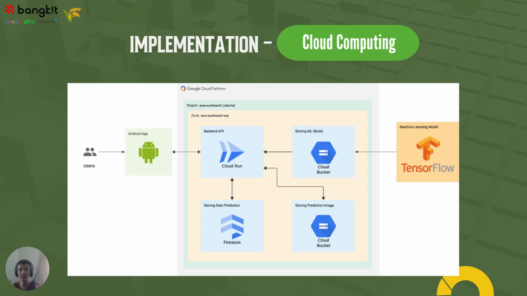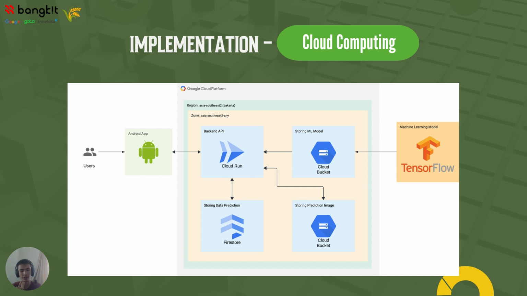For the implementation, our system begins with user interacting through an Android application. The Android app then communicates with the backend API deployed on Google Cloud Run. The API interacts with our machine learning model. To optimize performance, the model is stored in a cloud storage bucket, which provides secure and high-speed access to the API. Once predictions are generated, the results are stored in two ways.